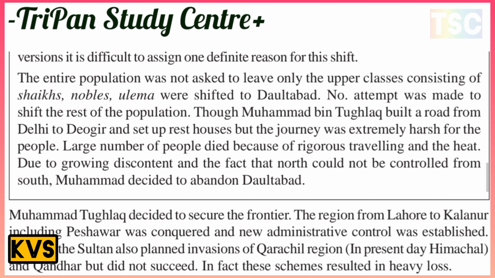No attempt was made to shift the rest of the population. Muhammad bin Tughlaq built a road from Delhi to Devgiri and set up rest houses, but the journey was extremely harsh for the people. A large number of people died because of the irregular travel and the heat.